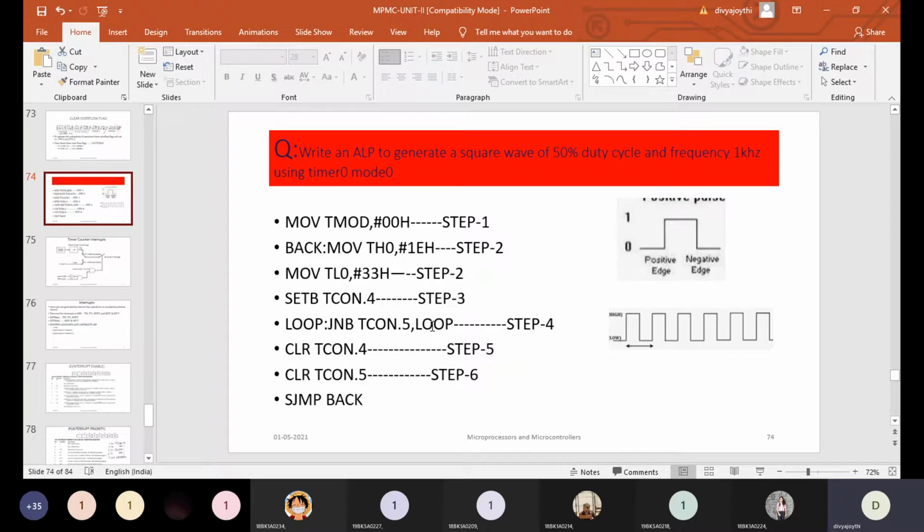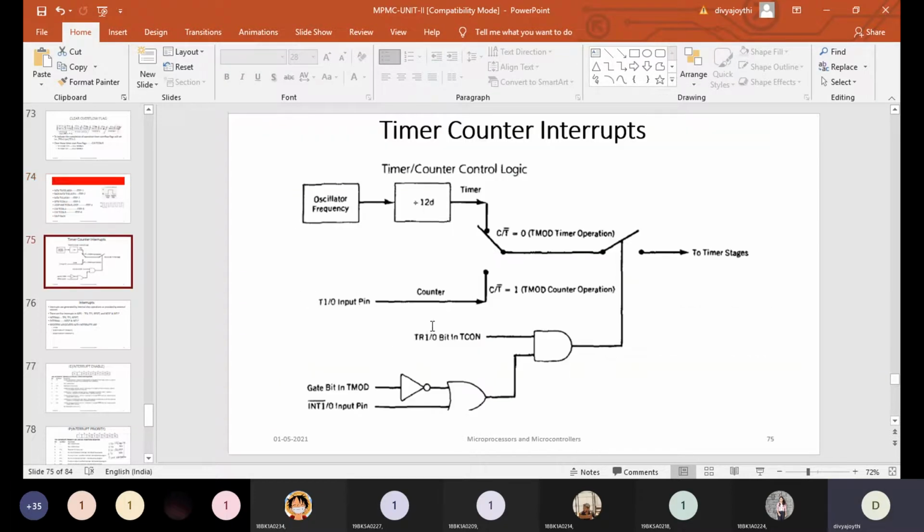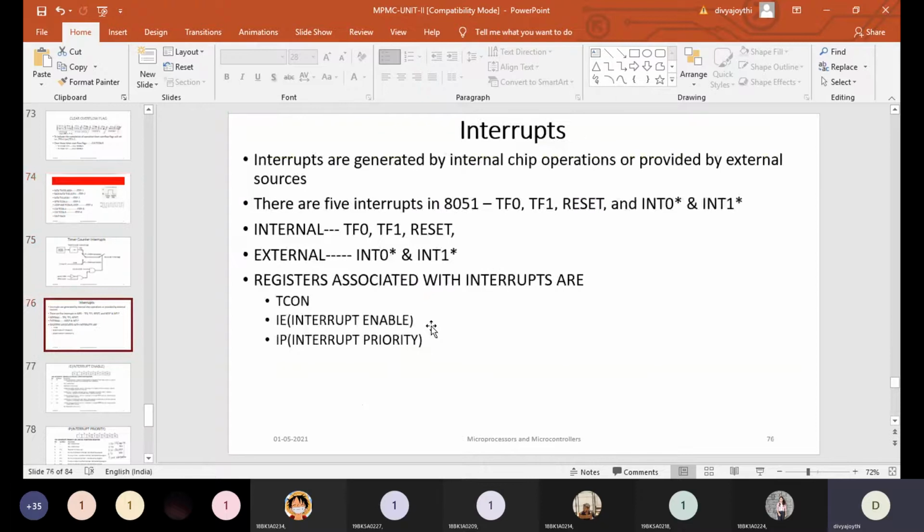So that is considered a disadvantage, and in order to overcome it, even though the controller is working with this program, it need not wait till the overflow flag becomes 1. This interrupt method will help us develop the program in such a way that, in parallel, the controller can execute this program and also execute other programs.